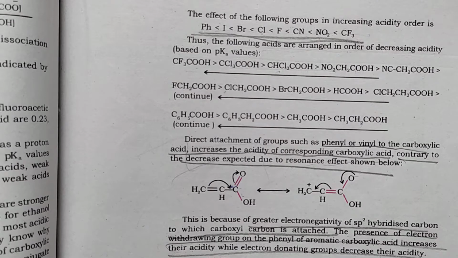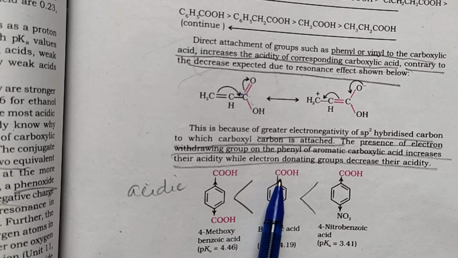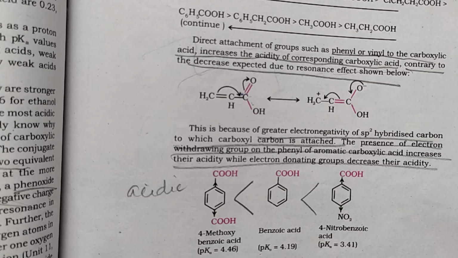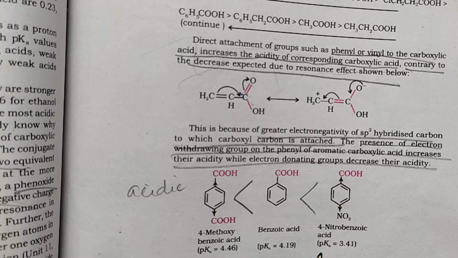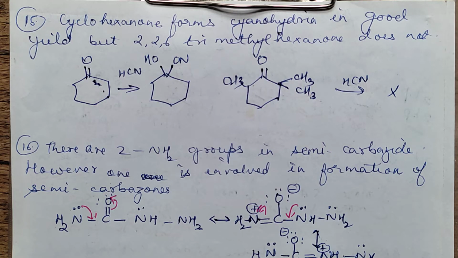Okay? Another important thing is this one. If you are comparing, say, ring and acid, in the ring further if some withdrawing group comes, the acidic nature will be more. You can check here. Okay, so the lower the pKa value, the more is the acidic nature. This is having the highest pKa value. Yesterday, in my previous videos when I posted, I told you that the higher the Ka value, the more acidic, and acidic nature is inversely proportional to the pKa values. So this page is very, very important from NCERT. Moving on to the next question.